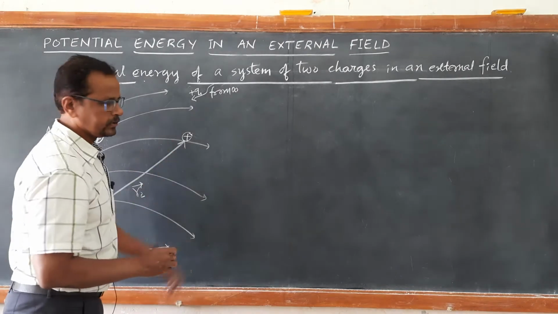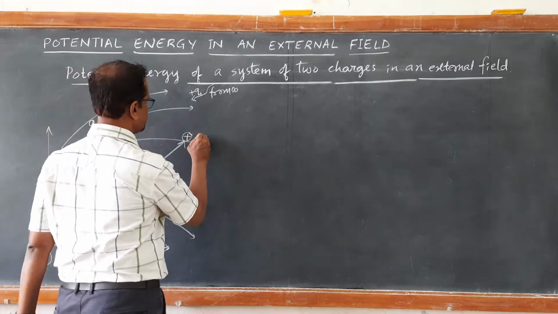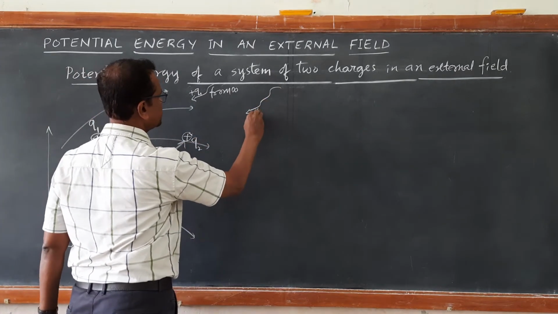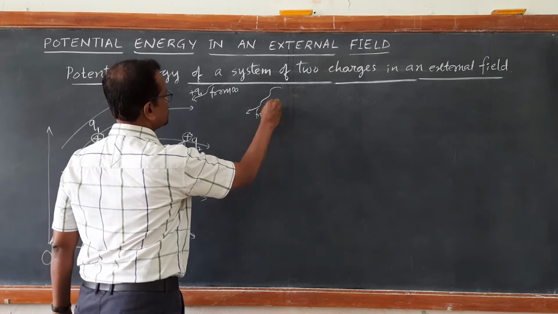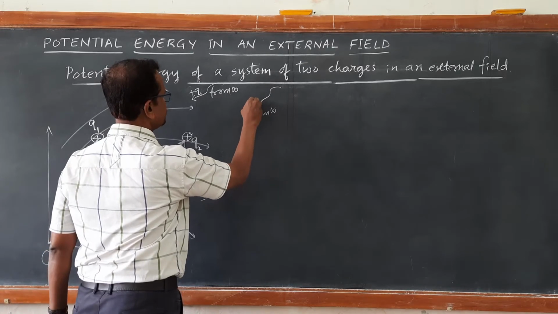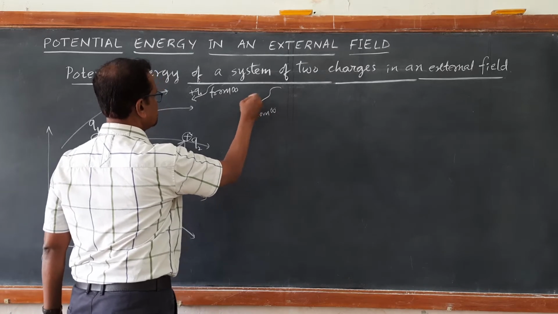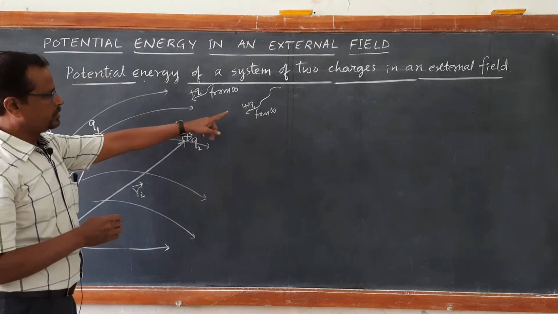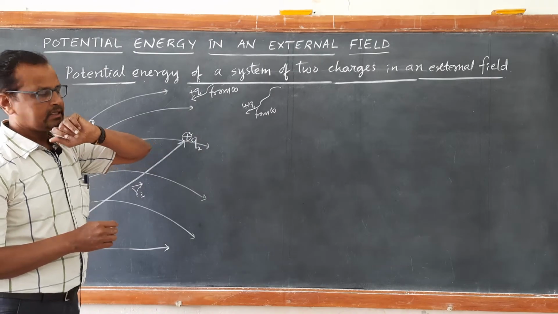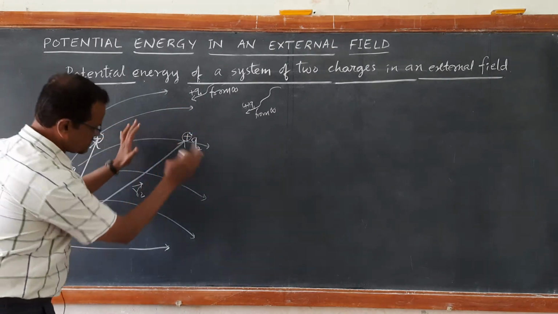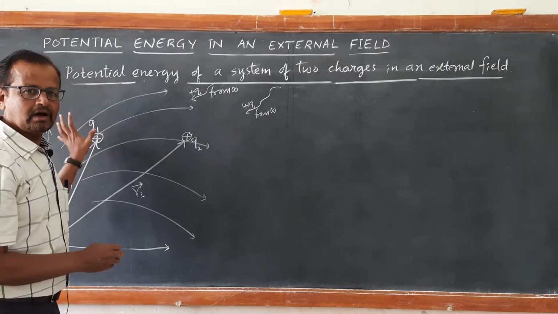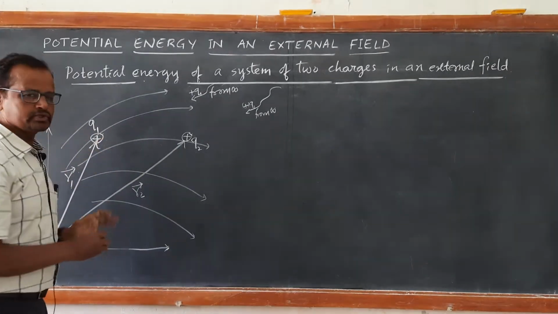at position vector R2. Then this charge Q2 is brought from infinity and placed, and this Q2 faces interaction due to the external electric field plus interaction due to the already existing point charge Q1.